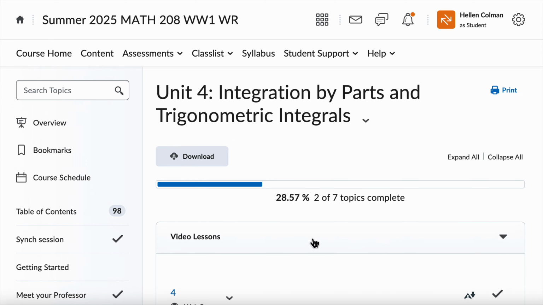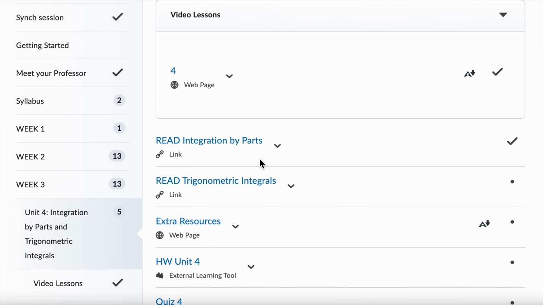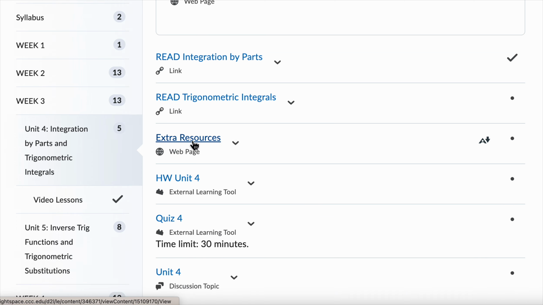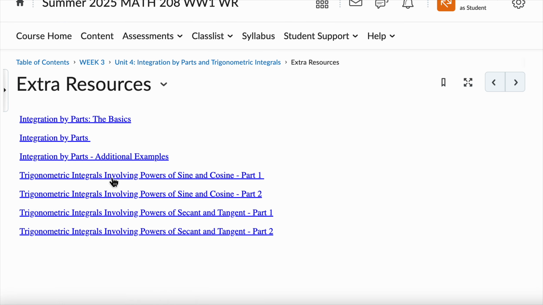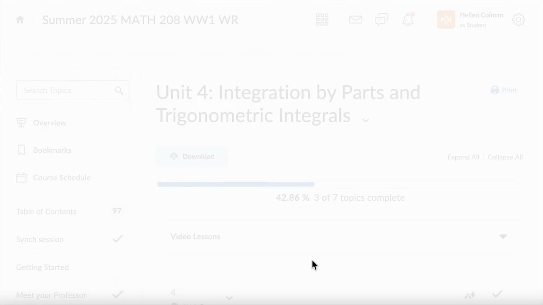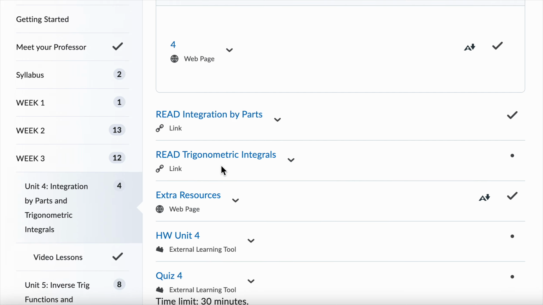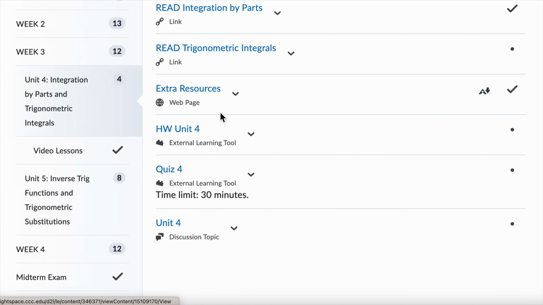So coming back to the unit, we have the video lesson, and you have the lesson in the book. You also have a link in extra resources that are just that, extra ones. So you don't need to visit them, but if you want, this is like a curated selection of videos, extra things that you could watch if you like. So we have the video lessons, the lessons in the book, and extra resources, and when you finish all that, that will be to study the lesson.